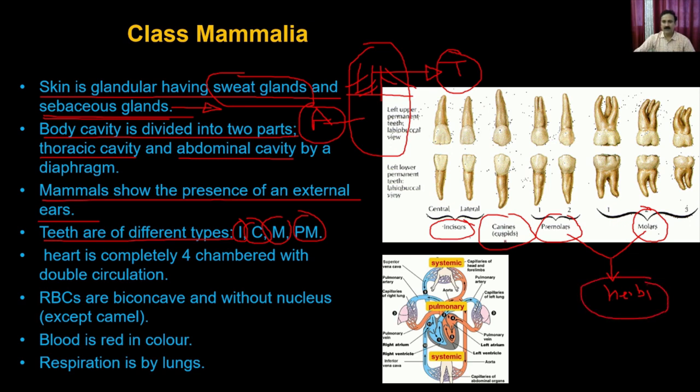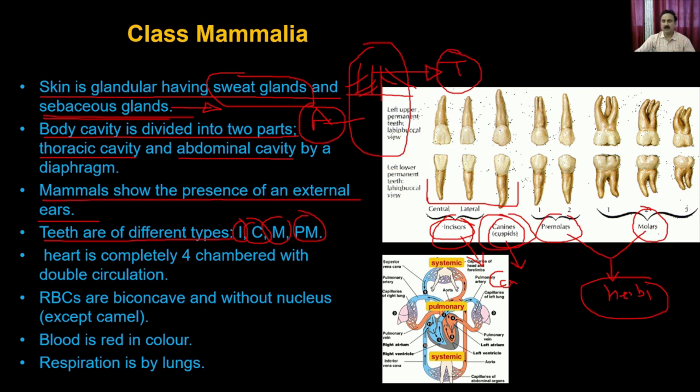Similarly, the canines as well as the incisors are required for the carnivora, because the canines and the incisors are required to break the meat into different parts, and to tear the meat also, and that's why these two teeth give the adaptation for the carnivorous kind of feeding habits, and the other two teeth give the adaptation for the herbivora.